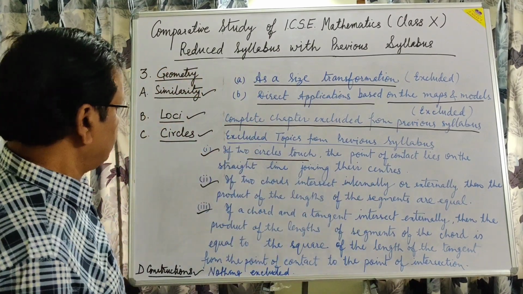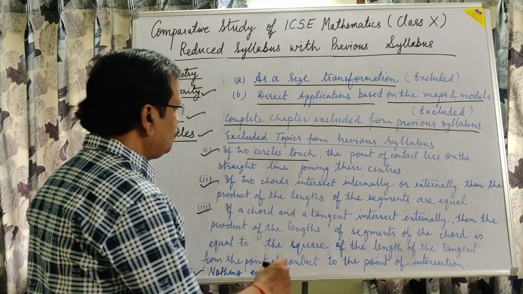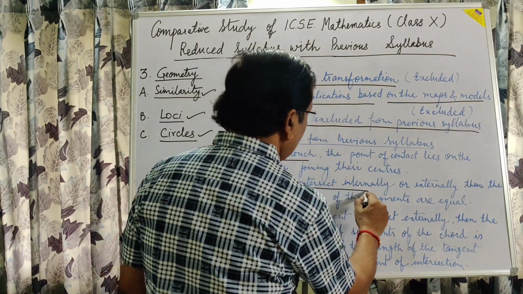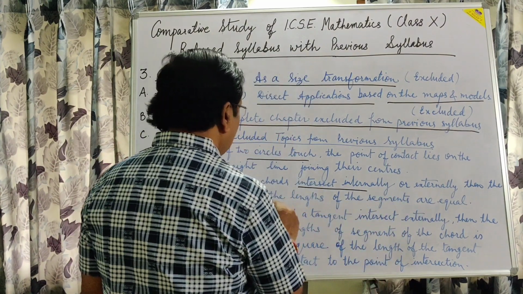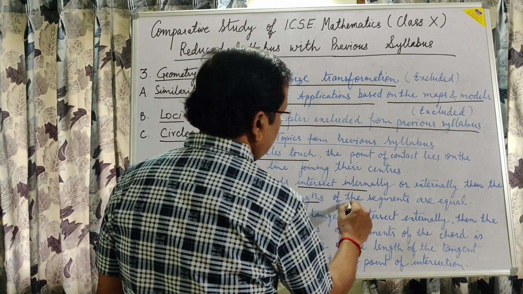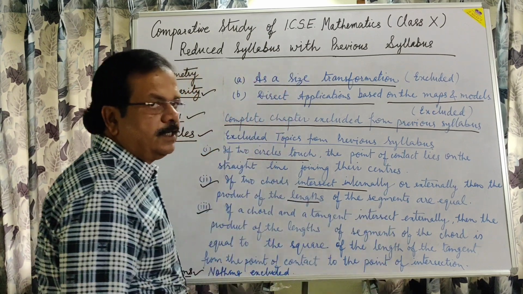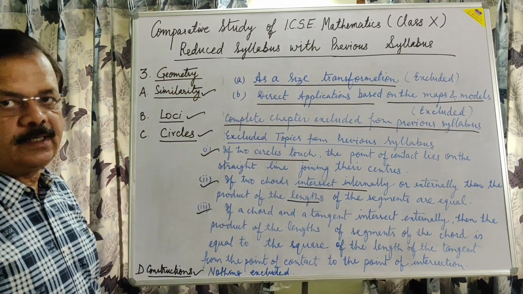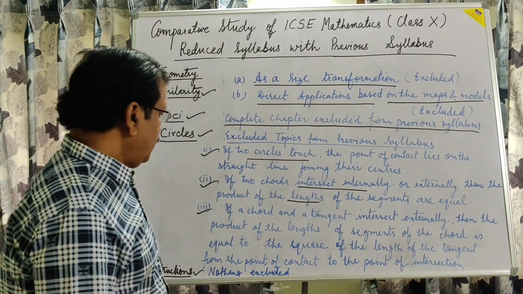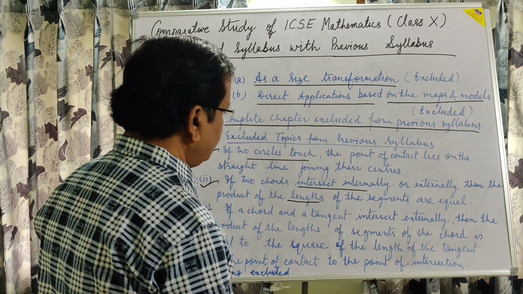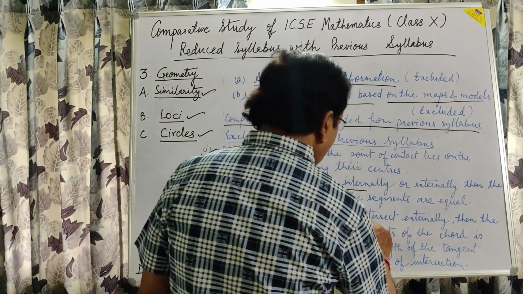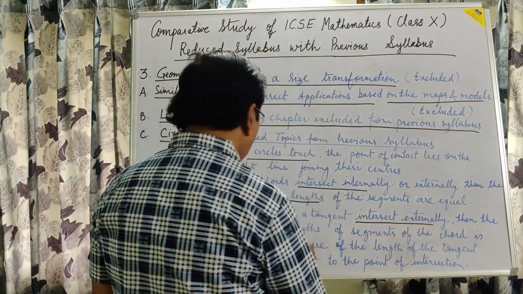Second one, if 2 chords intersect internally or externally, then the product of the lengths of the segments is equal. This is excluded.